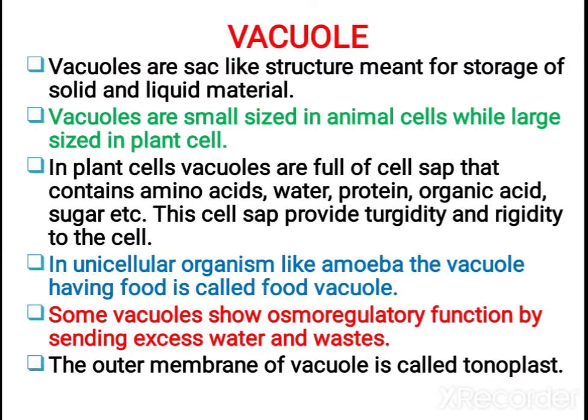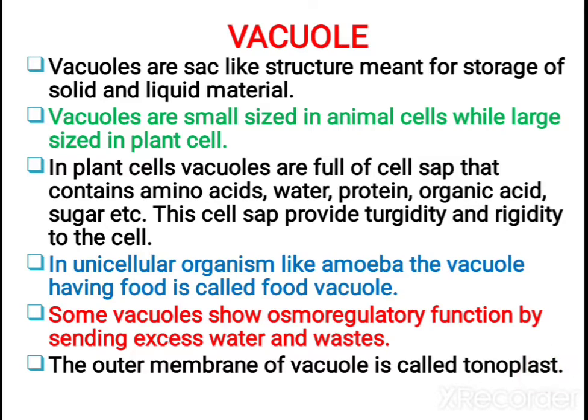In a unicellular organism like amoeba, the vacuole having food you call the food vacuole. Some vacuoles show osmoregulatory function, mainly by sending the excess water outside. They also help in elimination of wastes. That is the excretory vacuole, food vacuole, excretory vacuole, and contractile vacuole, which are helpful in osmoregulatory function. And the outer membrane of the vacuole you call tonoplast.